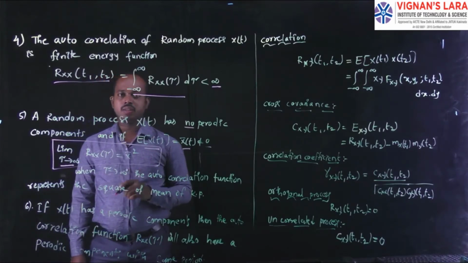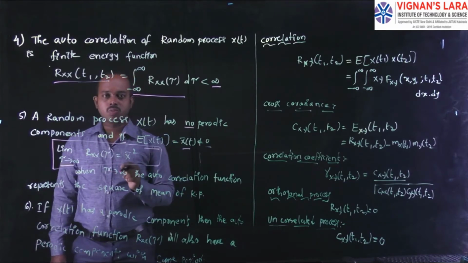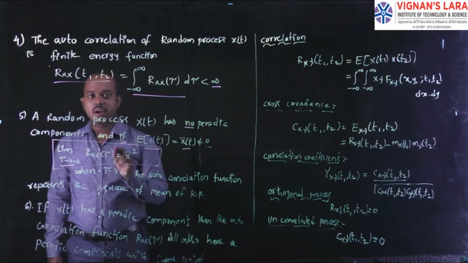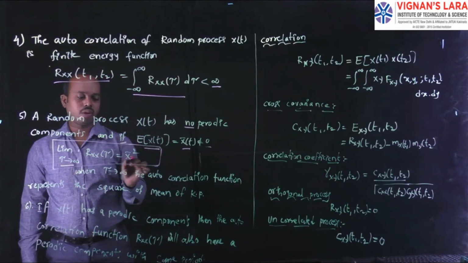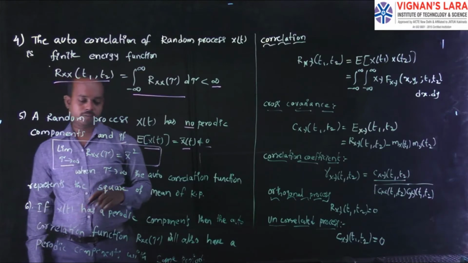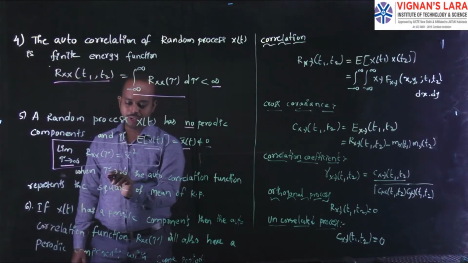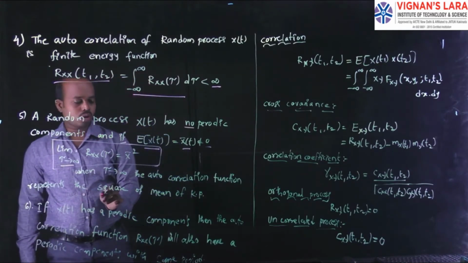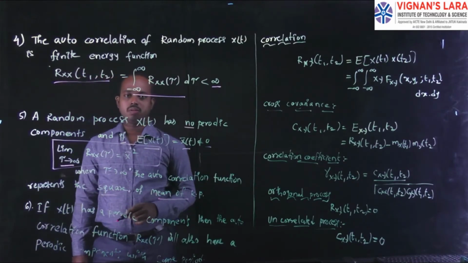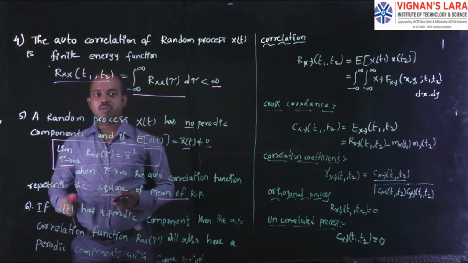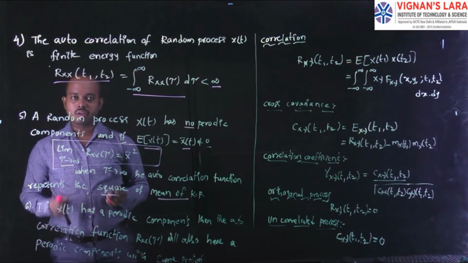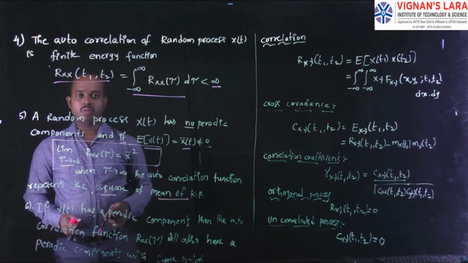You have to write in that the property is: limit tau tends to infinity, Rx of tau is equal to the mean value square, that is x of t bar square. This is a formula you are frequently using. Here, when tau tends to infinity, the autocorrelation function represents the square of the mean value of a random process. It is equivalent to the square of the mean value.